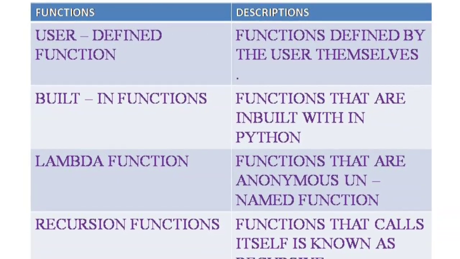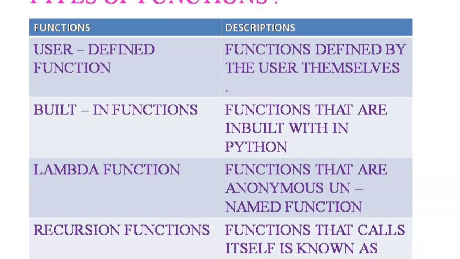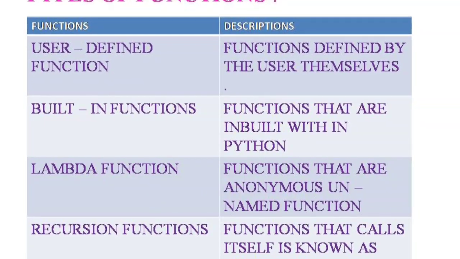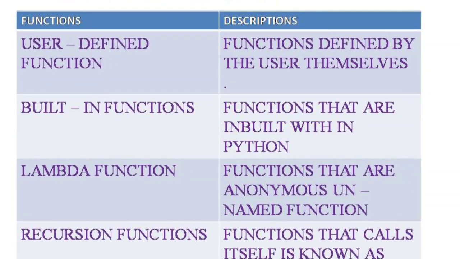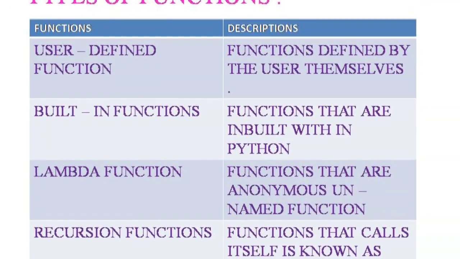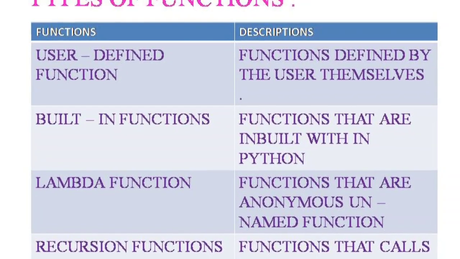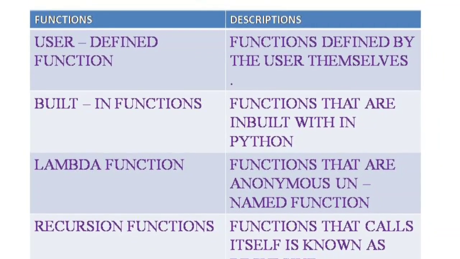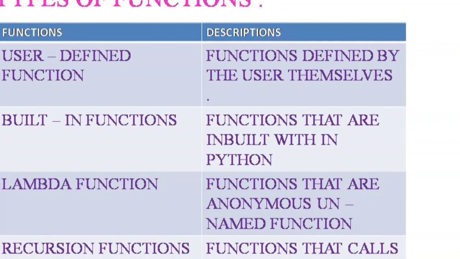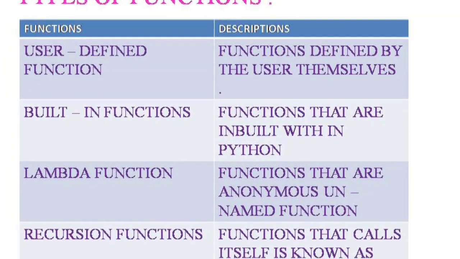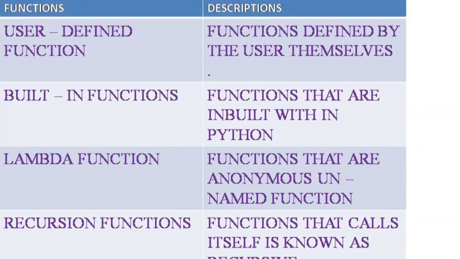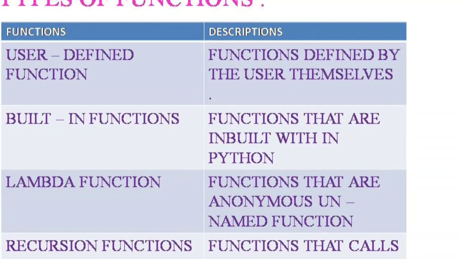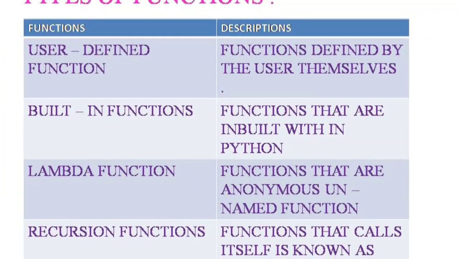User-defined function: these functions are defined by the user themselves. Built-in functions: functions that are built in within Python. Lambda function: functions that are anonymous, unnamed functions. Recursion function: a function that calls itself is called a recursion function.